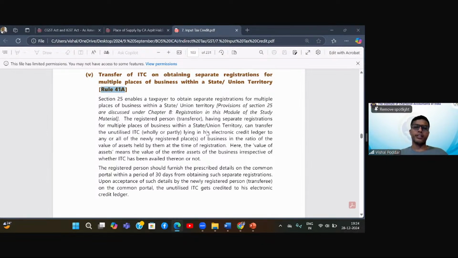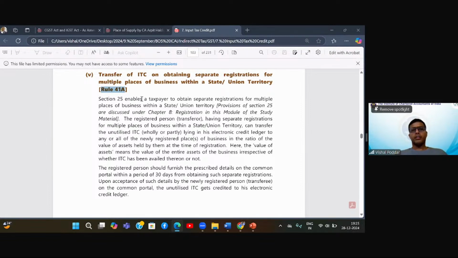Now in this particular case, when I have to claim the ITC in other three registrations, I will apply Rule 41A. And 41A is not making any compulsion. It is not saying I have to compulsorily transfer. It is saying if I want, I can transfer. Then the question comes, how to transfer, in what ratio you have to transfer. They have applied the similar logic we studied above, that when one single registration became four registrations, I have to find out the value of asset in all these branches, and in the ratio of the value of asset, I will divide the ITC balance.